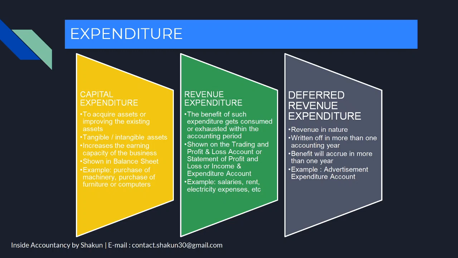Therefore, let's say they decide to write it off in 1/5 of the total expenditure, right? So every year 1 lakh will be written off as expenditure from your profit and loss account. So you will not go into losses, and moreover the benefit will be spread over a period of 5 years. So this is the deferred revenue expenditure, the expenditure which gives us benefit in the coming accounting years also.